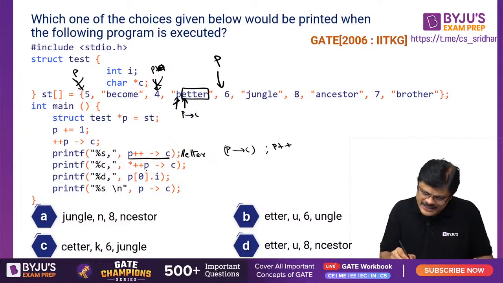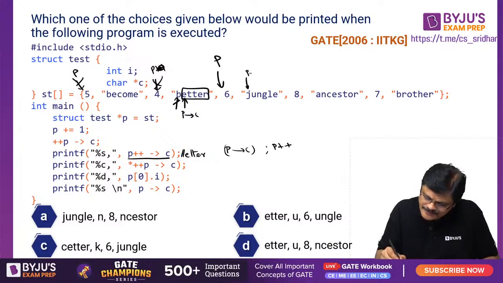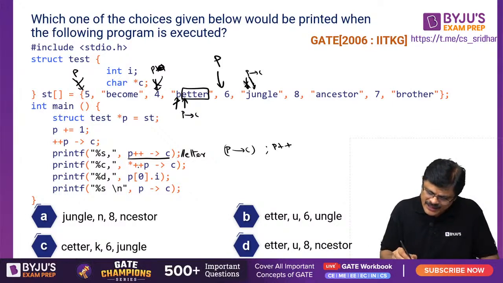Now after this, what is happening, sir? P right arrow C means this location, that is incremented, so P right arrow will point to this location. Now the value at that location, U, is printed, here U is printed, my dear friends. Now what are you doing?